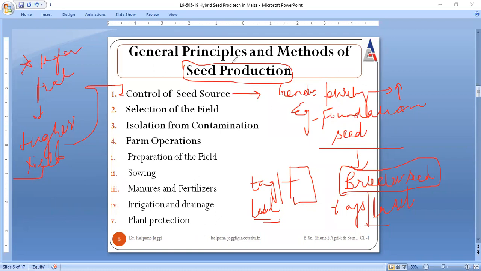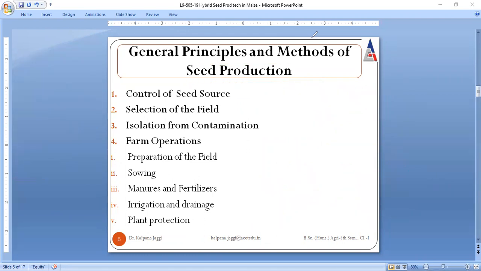So the second step, or the principle, for the production of seed is selection of field. While selecting the field, one thing to keep in mind is that the field must fulfill isolation requirements.